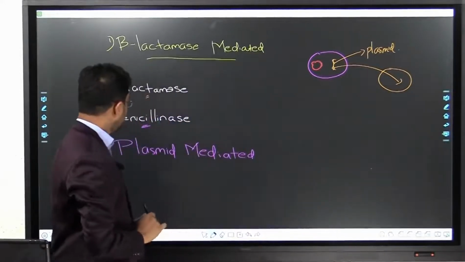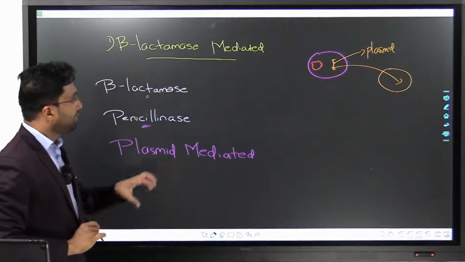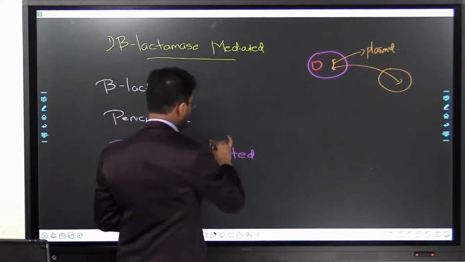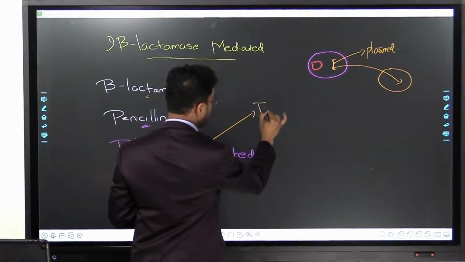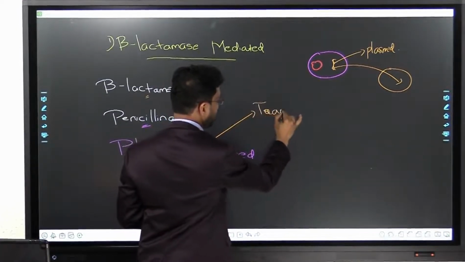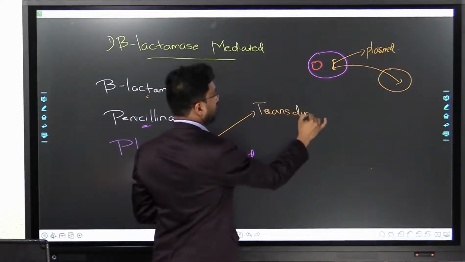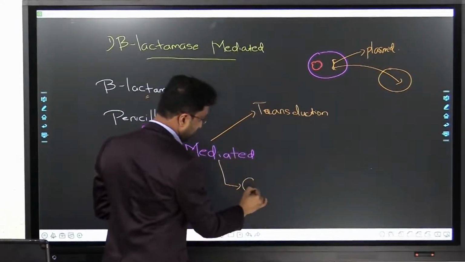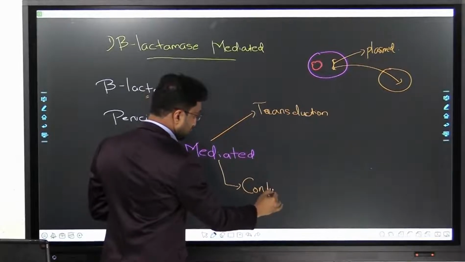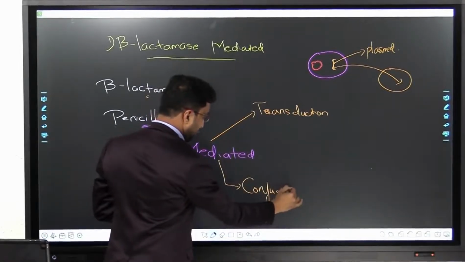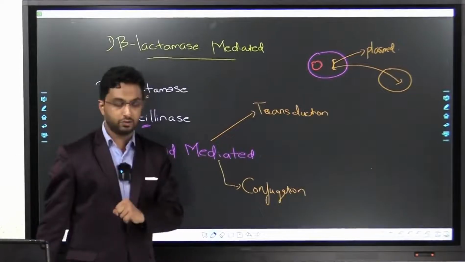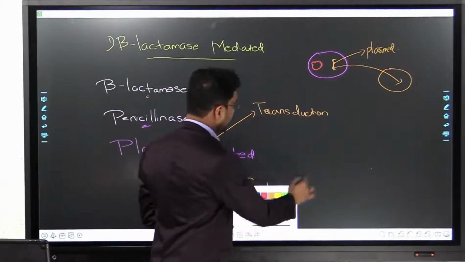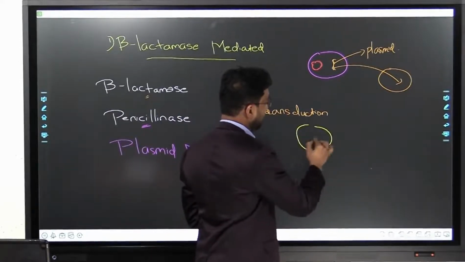Fine. Now, what are the methods of transfer of this plasmid? There are two methods. One is transduction, and the second is conjugation. We'll go into details of this in basic bacteriology, but just for you to understand: in transduction, you have two bacteria.